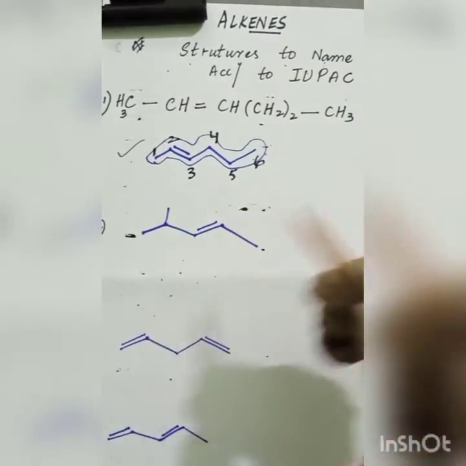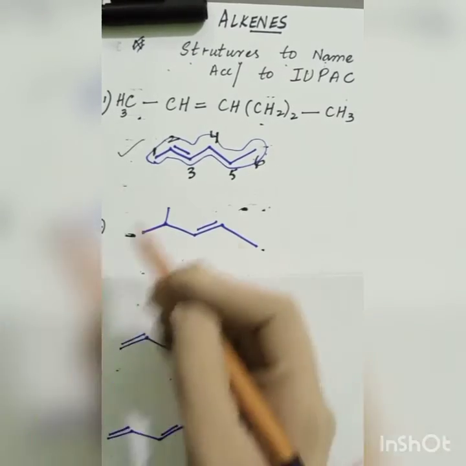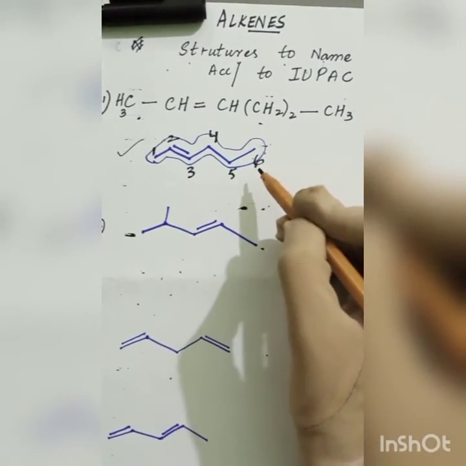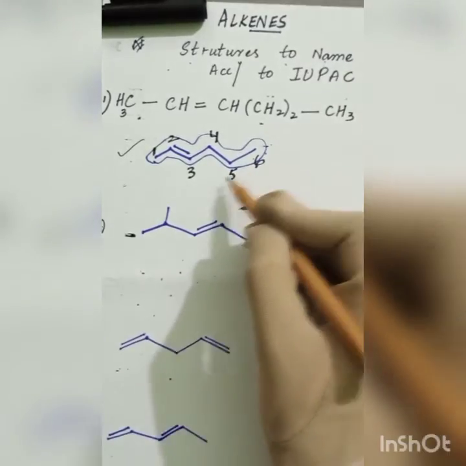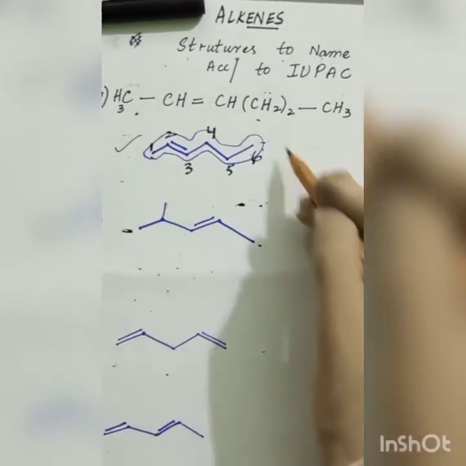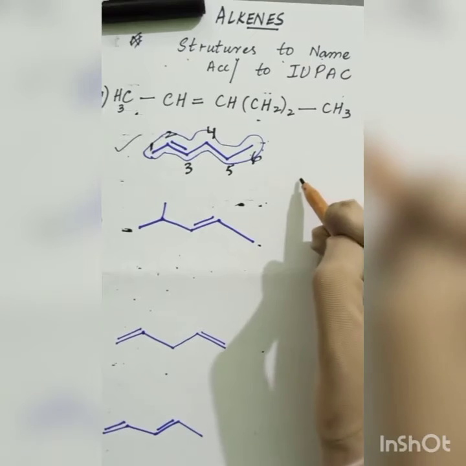What's the name? There are no branches, so all of those steps are skipped and we have just the name. There are 6 carbon atoms, so I will write hex.